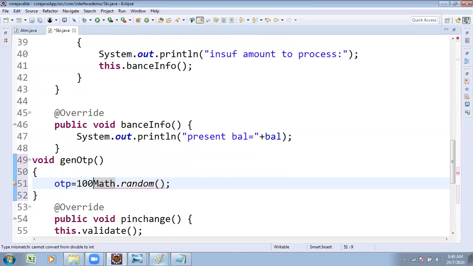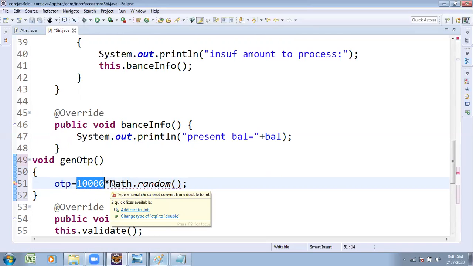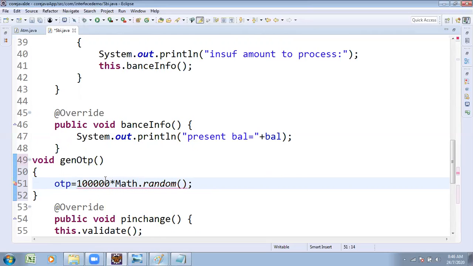But instead of that, I want a 4-digit OTP. So I say randomly pick one number between 0 and this number range: Math.random times the range. Here we get an error because it generates the output as a double type.